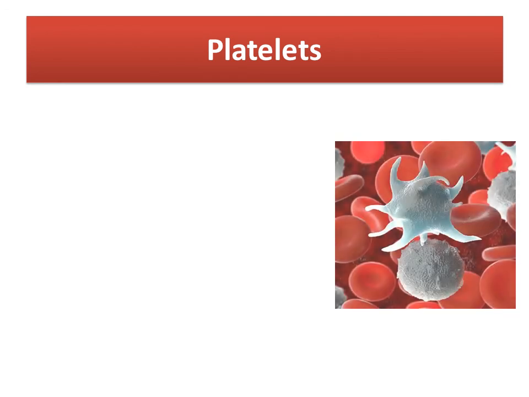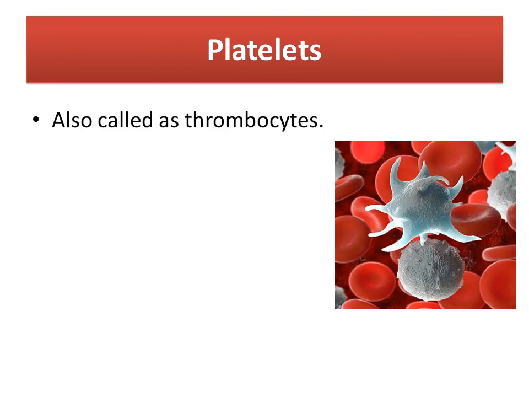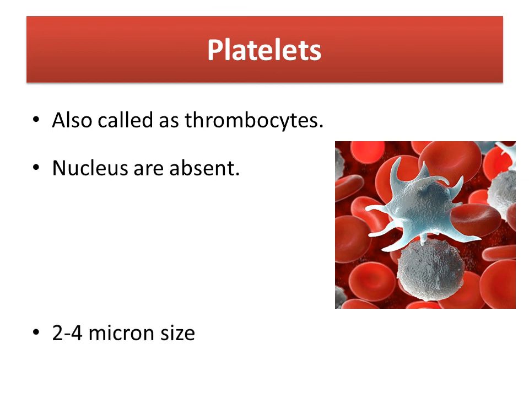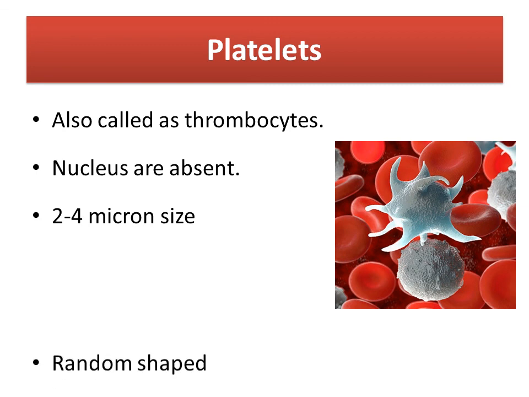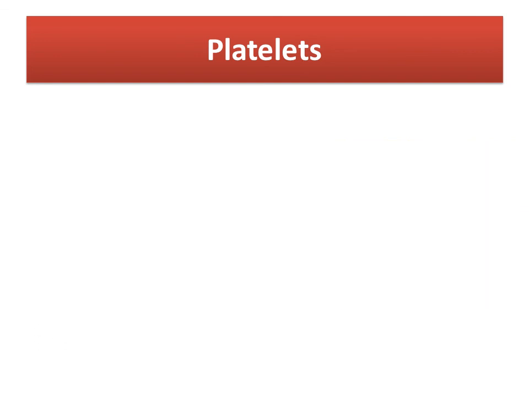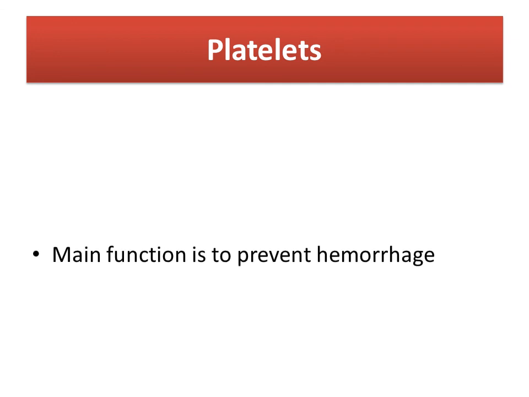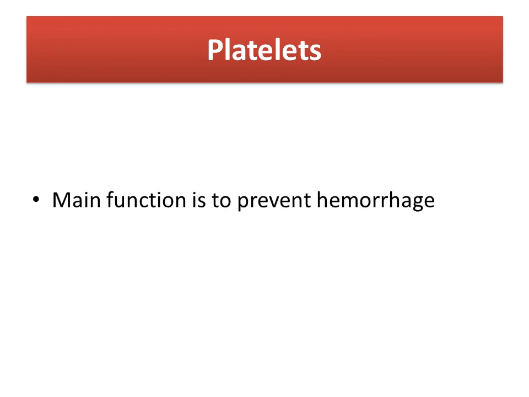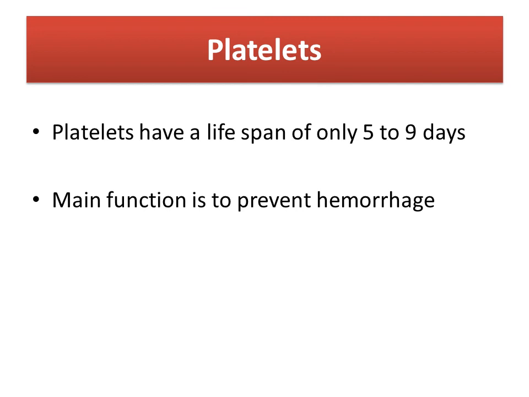Then platelets. Platelets are also called thrombocytes. The nucleus is absent in platelets. They are 2 to 4 micron in size. About their shape, they are random in shape. They are formed in bone marrow. The main function of platelets is to prevent hemorrhage. And platelets have a lifespan of only 5 to 9 days.